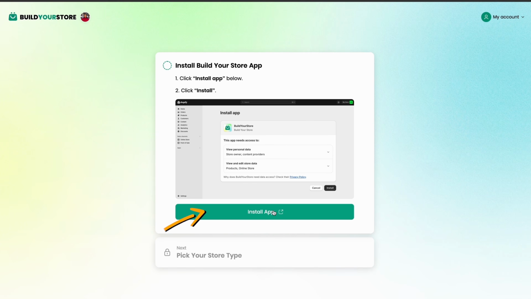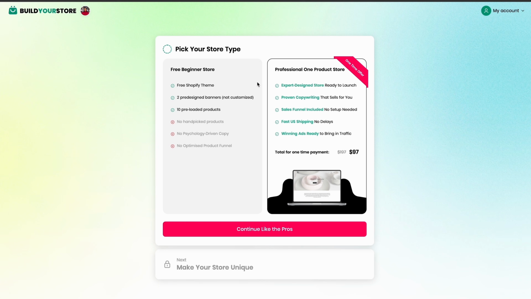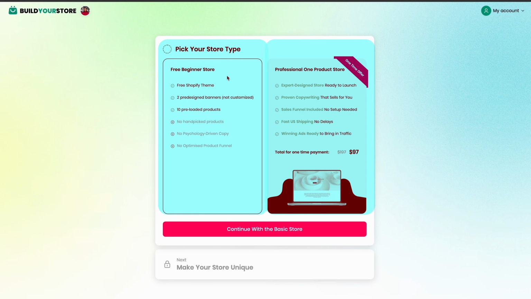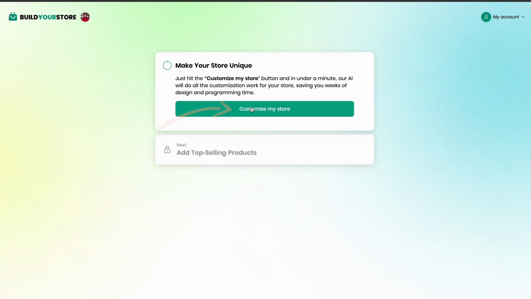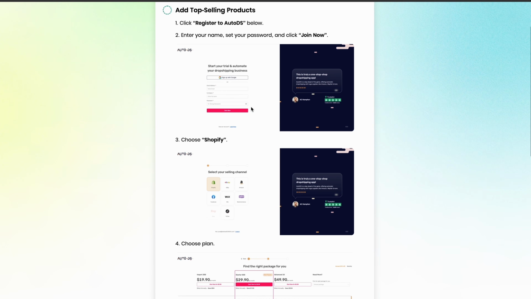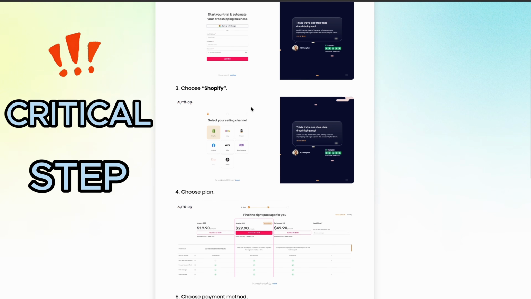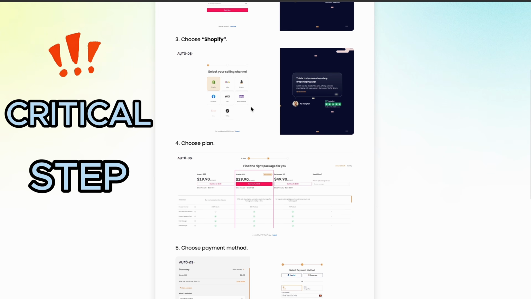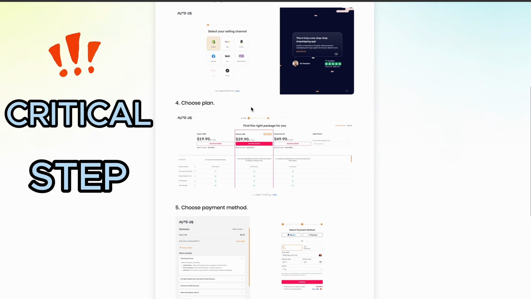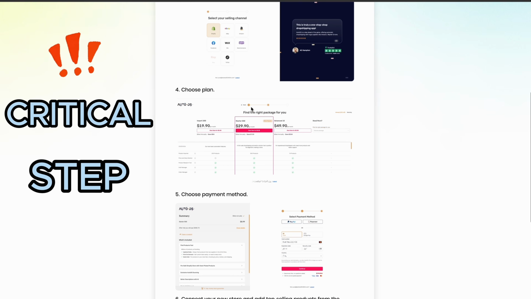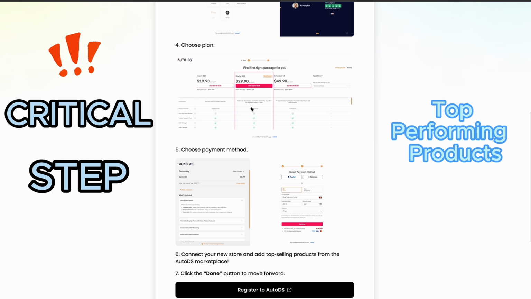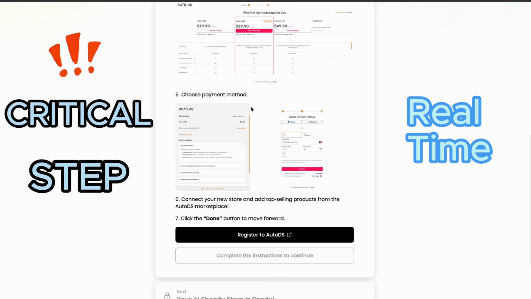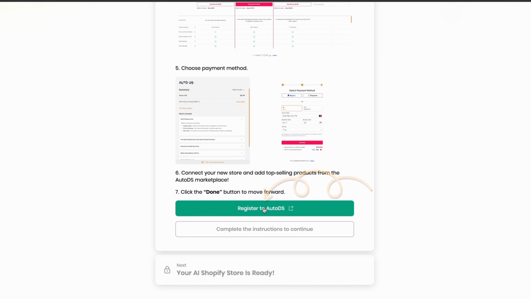Next, click Install App. This will install the Build Your Store app into your Shopify. You will see these 2 options, one paid and one free. For now, you can go with the free version. Then click Customize Your Store. The next page you will see is AutoDS, which is a crucial step because finding winning products on your own is nearly impossible. That's why this step is critical and has been included in the process of building your store. AutoDS gives you access to the top performing products in real time. But for now, click Register AutoDS.